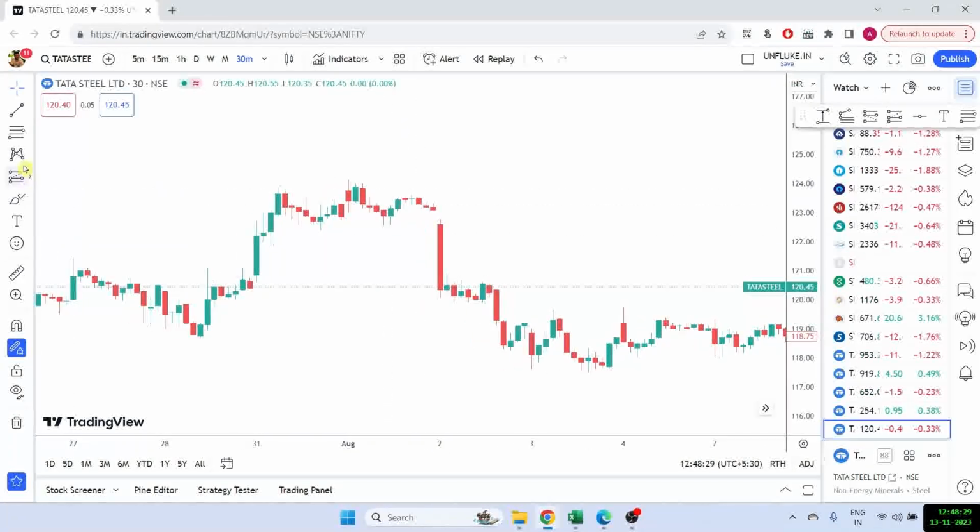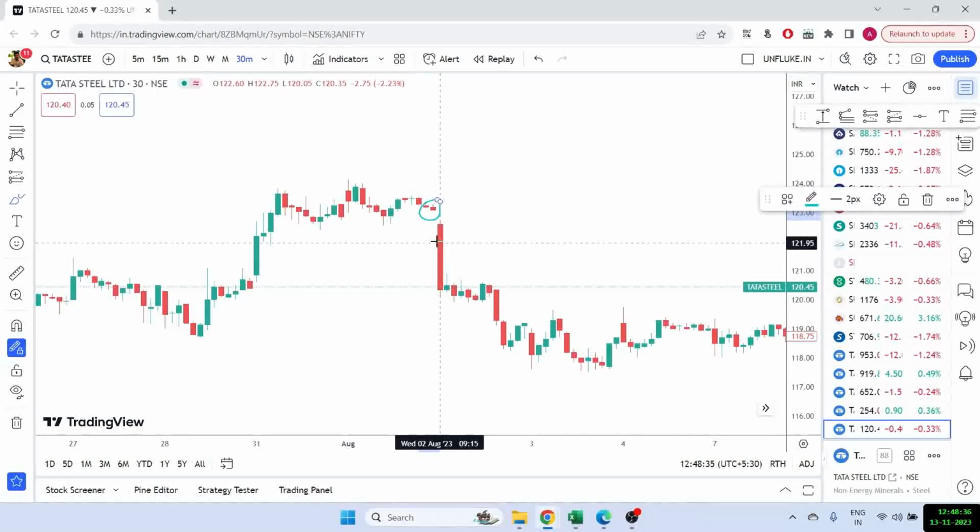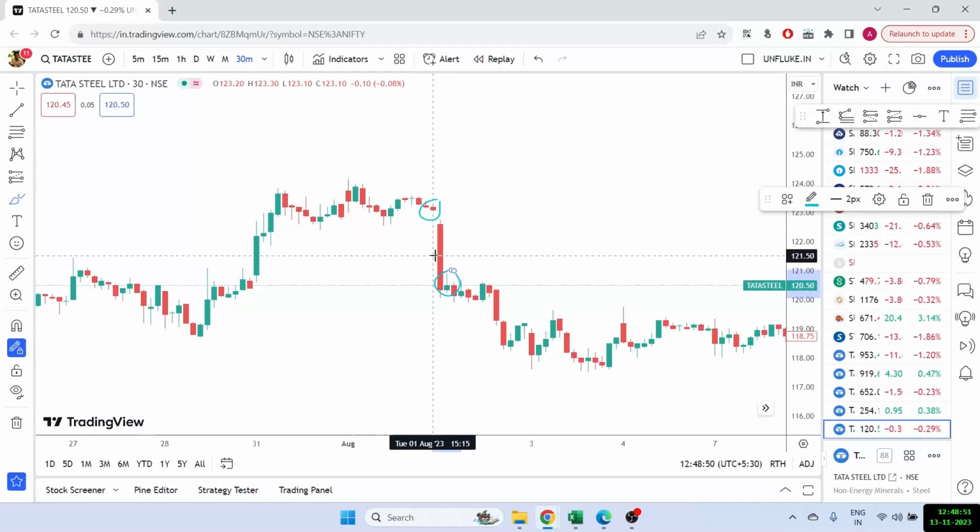The second condition is that the previous candle's low in this case, because we have a red candle, and the next candle's high should not touch. When that happens, essentially we can say that there was a quick movement during this time, and there is a space formed here, okay.